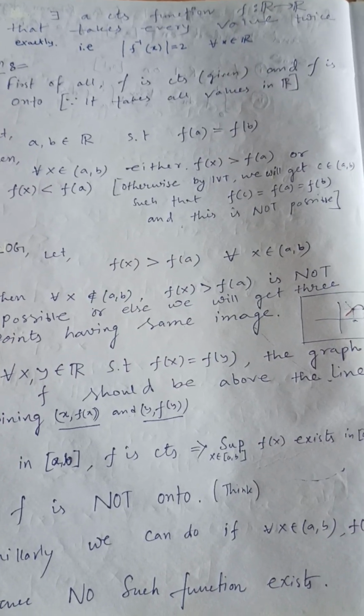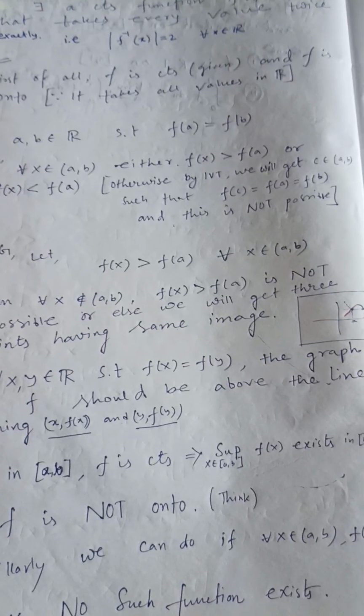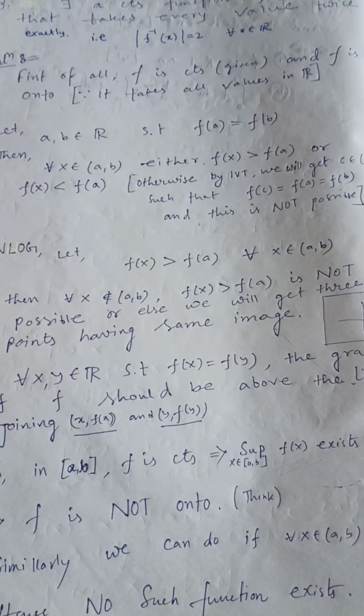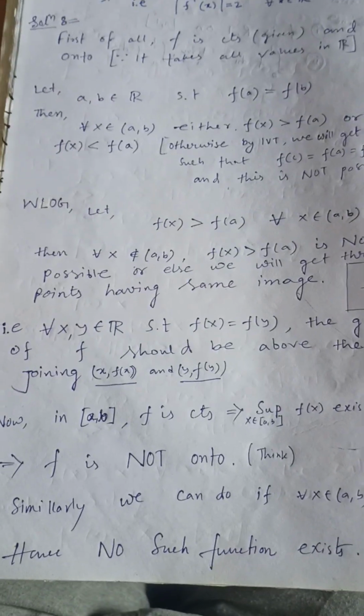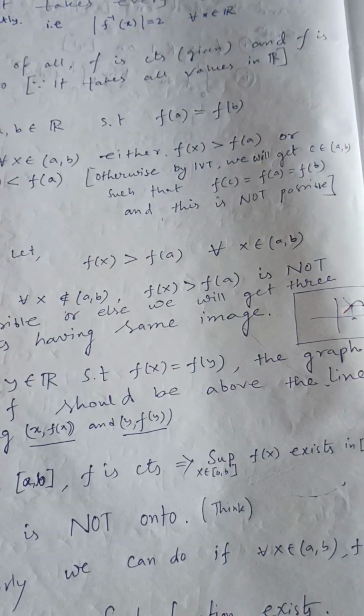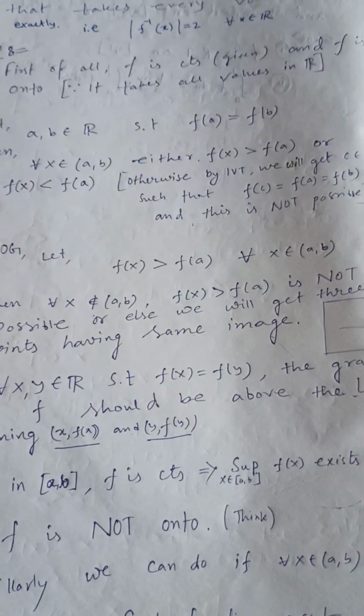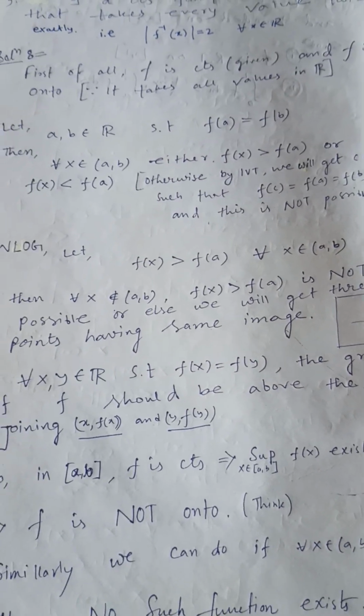So first of all, it is given that the function is continuous, and since it is taking every value in R twice, that means the function is 2-to-1. That means there exist, let's say, a and b, two real numbers such that f(a) equals f(b).